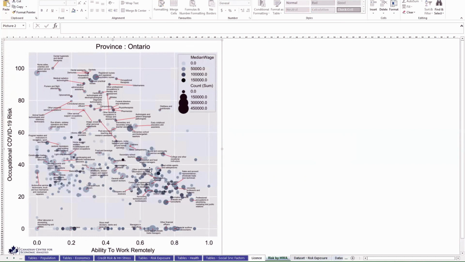Not all the dots are labeled because that would get quite busy. We've also included information about median wages, and that's the color of the dots. So you can see that dots are quite a bit darker in this area here, which are jobs with a high ability to work remotely and low COVID risk. You can also see how many people work in each of these occupations by the size of the dot. So just an interesting visualization of occupational risk there.